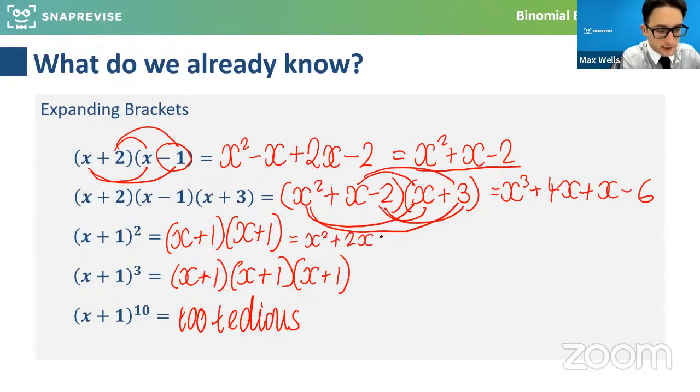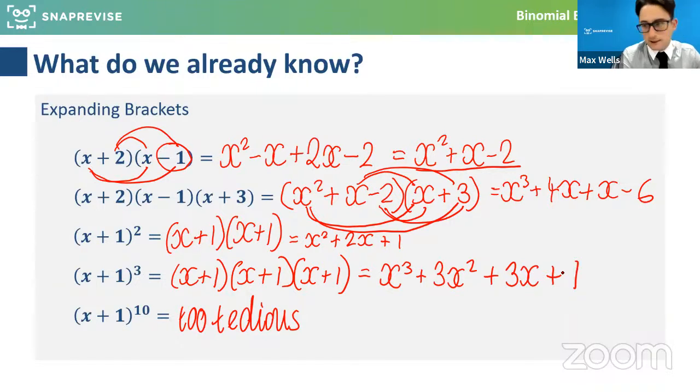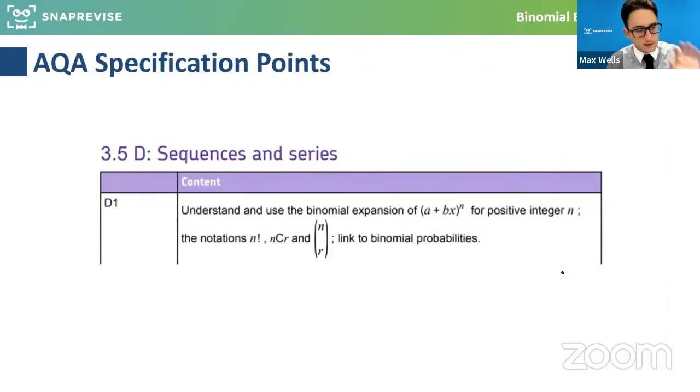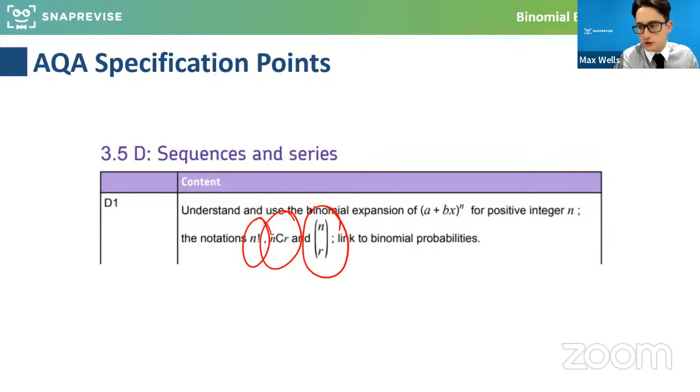So this would expand to x squared plus 2x plus 1. This one would actually expand to x cubed plus 3x squared plus 3x plus 1 in descending powers of x. So if you've just joined, welcome, but please let me know in the chat if you've ever seen the binomial expansion as a thing before, and we're going to look at that together today. So that's kind of prerequisite stuff. I'm hoping we're all happy expanding brackets and tidying them up. We're going to be looking at this factorial and combination stuff to get us started.